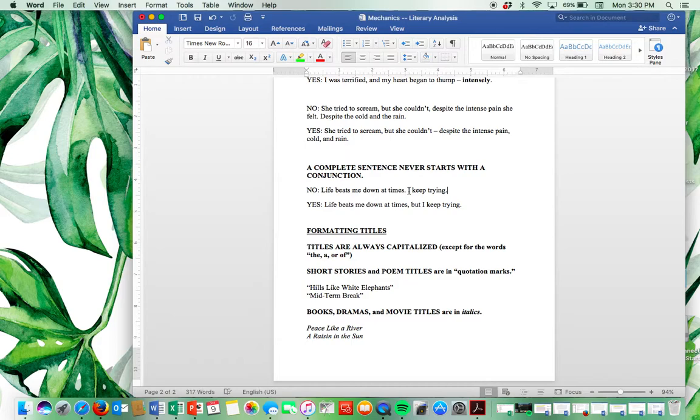But when we add a conjunction, "although," now it's not a complete sentence anymore because you're inferring that this is a cause and effect relationship. Although I keep trying, comma, blah, blah, blah. So this is not complete. But when we take away the conjunction, it becomes a complete sentence. So you could either take away the conjunction, even though this feels a little disjointed, or what I would do is combine these two sentences. Life beats me down at times, comma, but I keep trying. Now we have a complete sentence. I hope that makes sense.